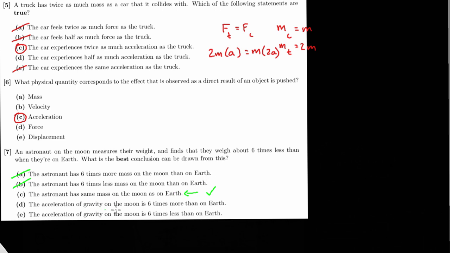So then the acceleration of gravity on the moon is 6 times more than on the Earth? No, the acceleration of gravity on the moon is 6 times less than Earth. Yeah, I think that's right. Does that make sense? Yeah. Because weight, or the force due to gravity, is mass times gravity. This number is 6 times less on the moon, and the mass is the same. Therefore, the acceleration due to gravity has got to be less.